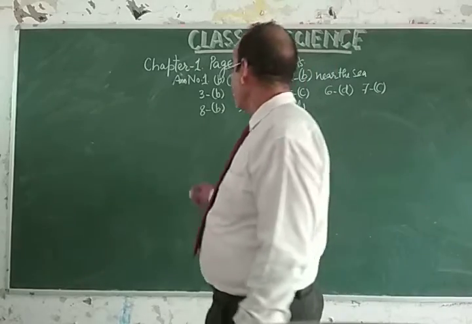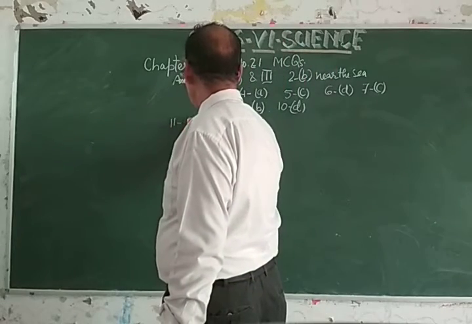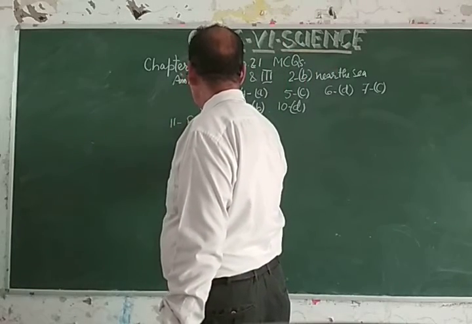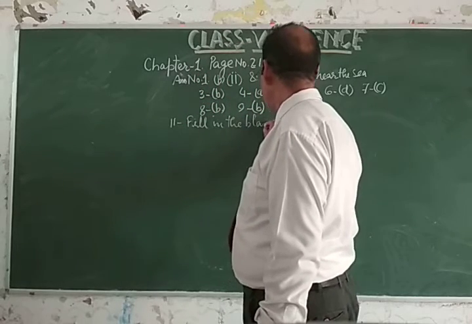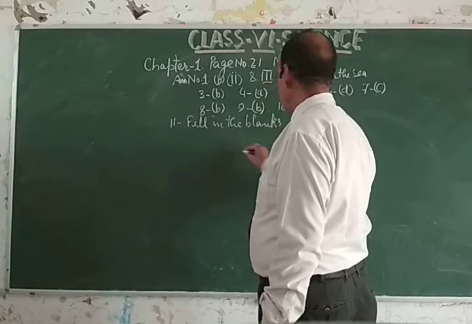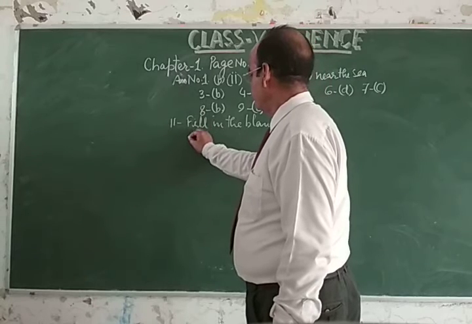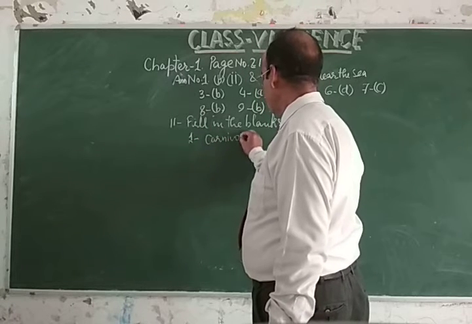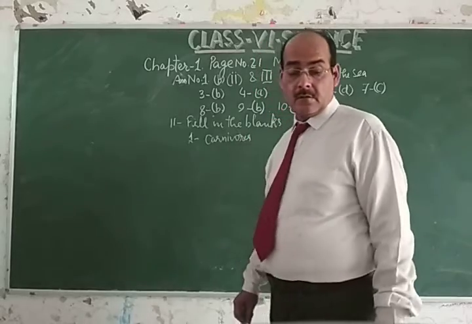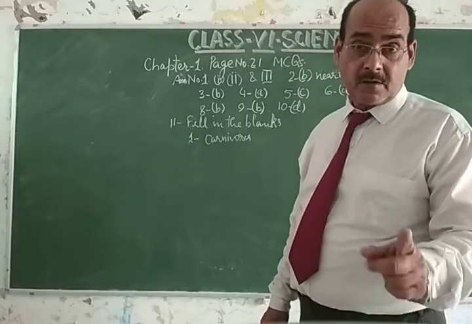So fill in the blanks, section 2. So question number 1, you have to fill carnivores.